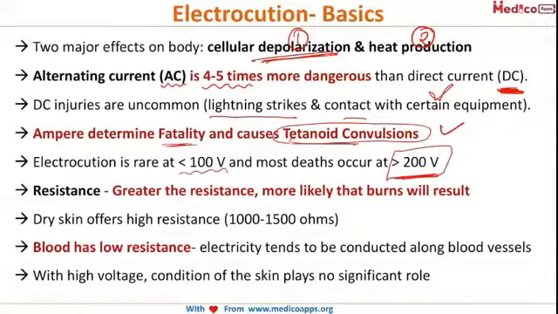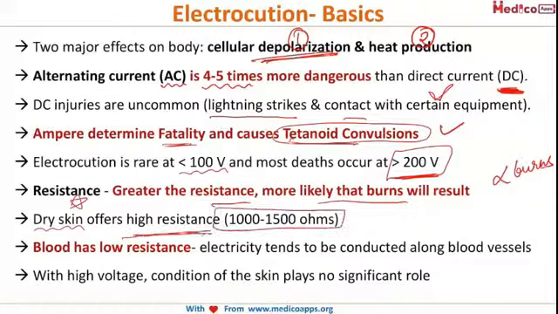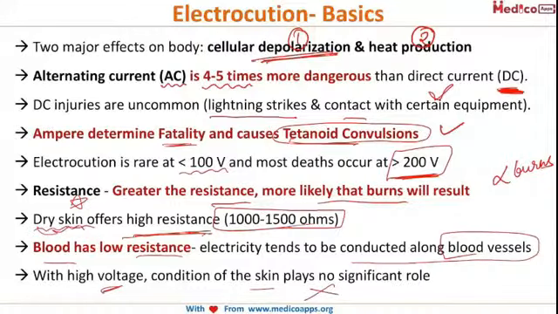Now, resistance, we have to understand, is directly proportional to the amount of burns. Greater the resistance, more likely that the burns will result. Now, dry skin, please make a note, it's a very interesting point, offers high resistance, about 1000 to 1500 ohms. Blood has low resistance, because electricity tends to be conducted via the blood vessels. However, with higher voltages, there is no use of dry skin or moist skin and skin has no significant role to play in protecting you.